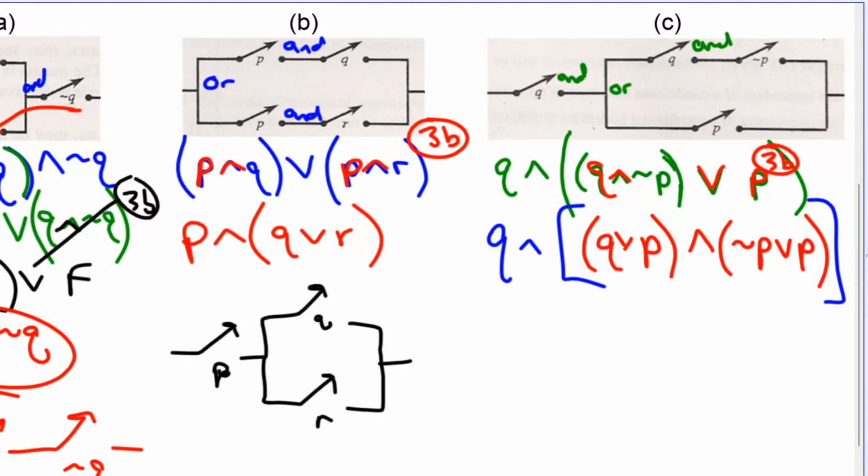Now this is what I tried to do earlier, but not P or P. Think about it. Not P or P has to be true. One way or the other, you're going to get that. Either it is or it isn't. So I know that part is true. Well, in order for two things anded together to be true, they both have to be true. But all that means is that I don't need that part. I can just say that's Q or P right there.